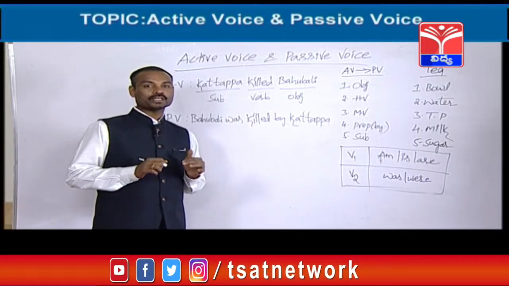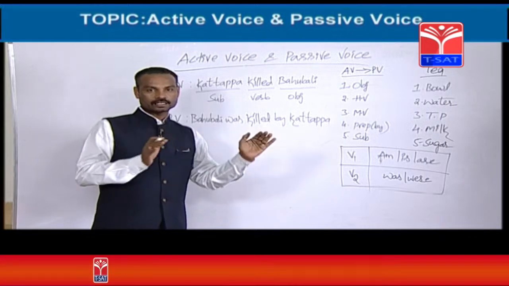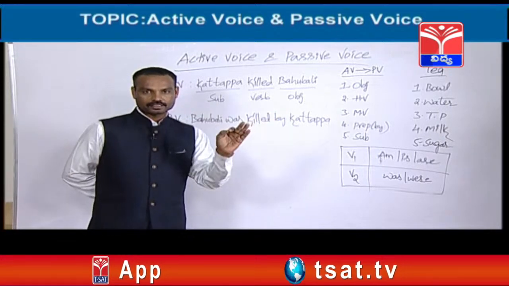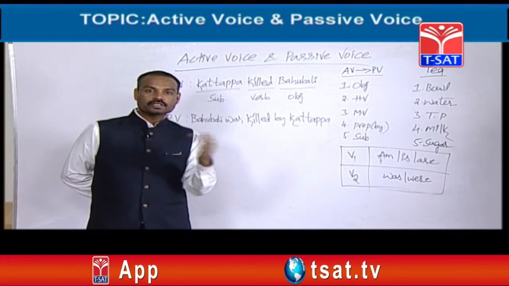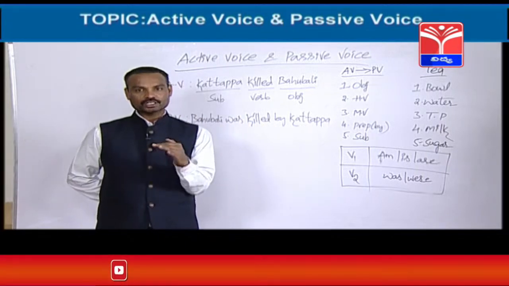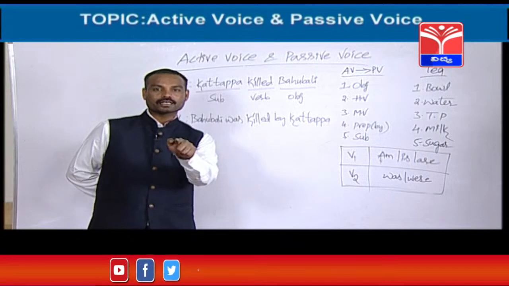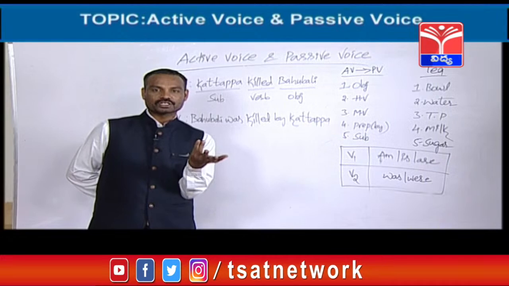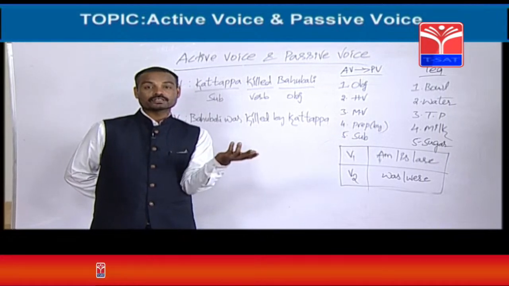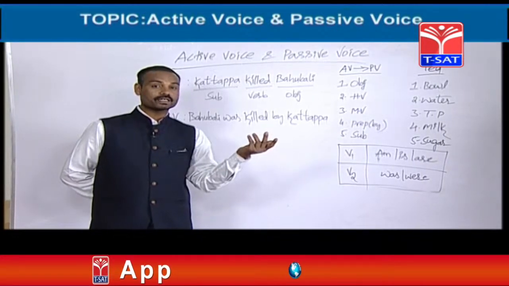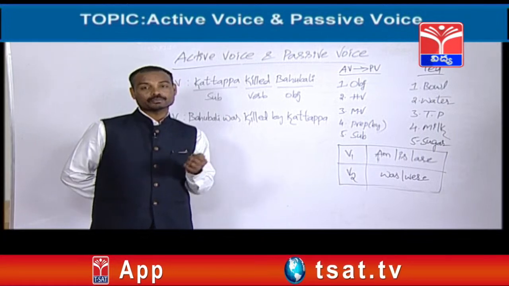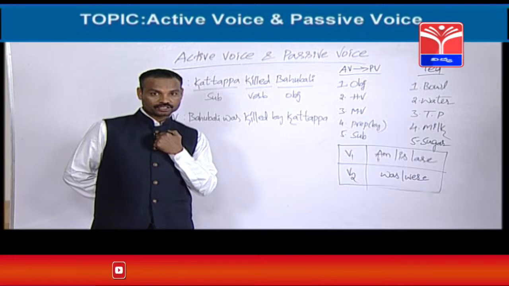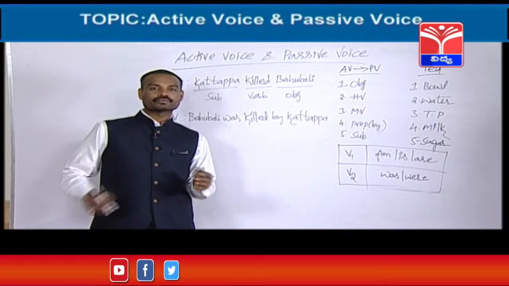So some of you may get a doubt. Sir, you are telling that if any sentence starts with the subject, that is called active voice. Okay. If we know which is called a subject and which is called an object, we can easily understand that this sentence has started with the subject, so this is active voice. But we don't know the meaning of subject. How can we understand it? First, we don't know what is called a subject. So, do you want me to tell you the definition of subject? Yes? Okay, fine.